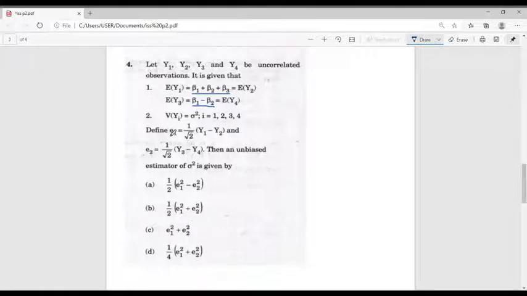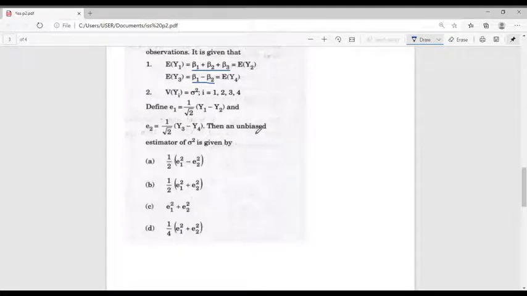Now let's consider E1. E1 is defined as 1 by root 2 into y1 minus y2, and E2 is 1 by root 2 into y3 minus y4. Here we have to find an unbiased estimator of sigma square, that is an estimator capital T, such that expectation of T is equal to sigma square.